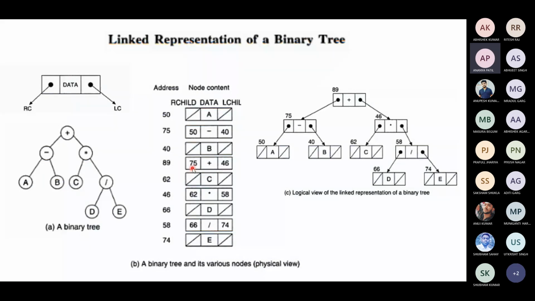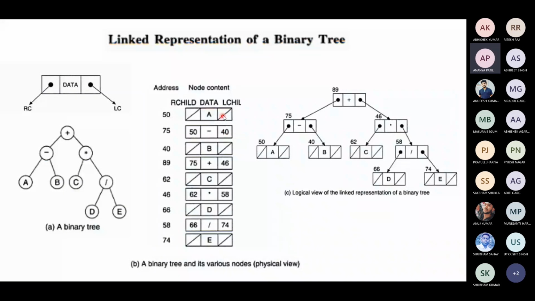So after going to 75, this location, you will get minus, left child is stored at A, the address is 50. Right child stored B, which is stored at 40. So you go to 50th location, you see that A will have no left child, right child. You see this minus, minus left child is 50, minus right child is 40.